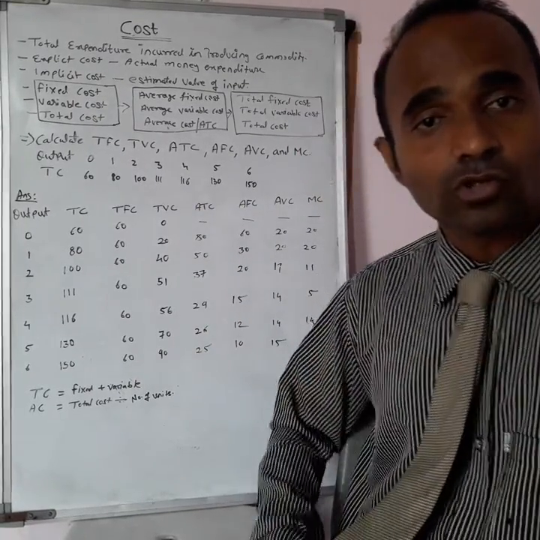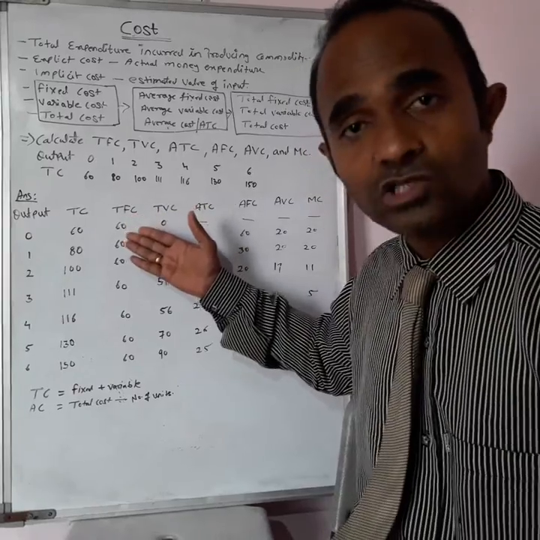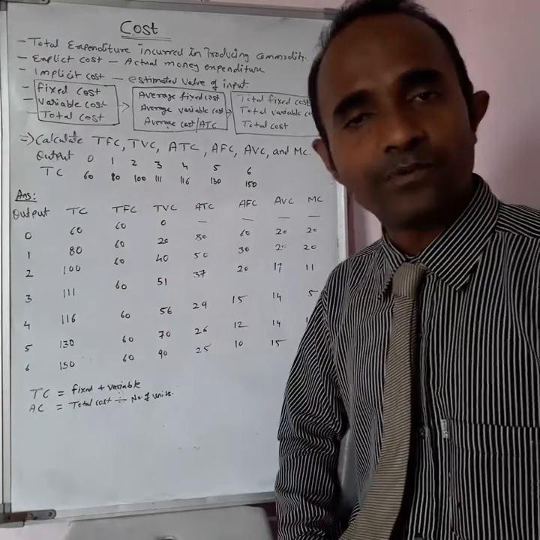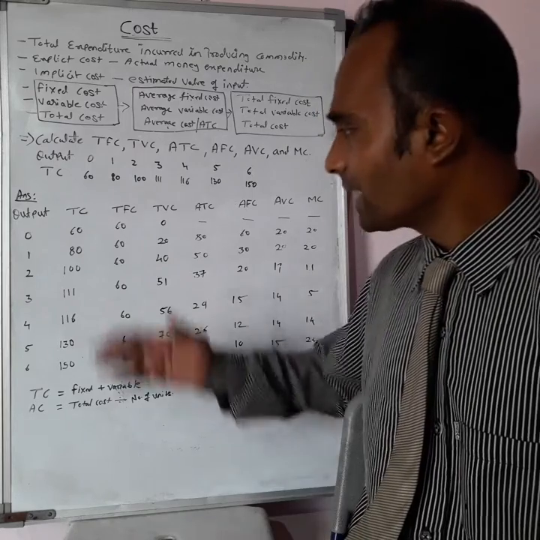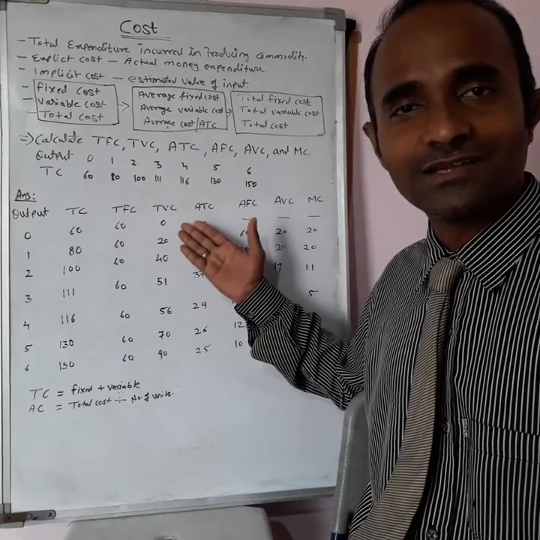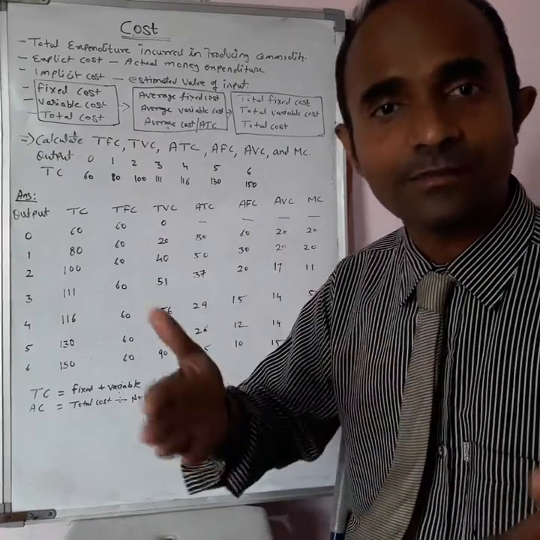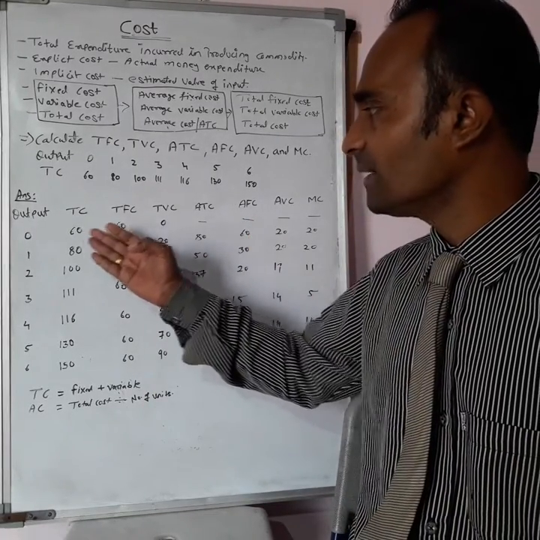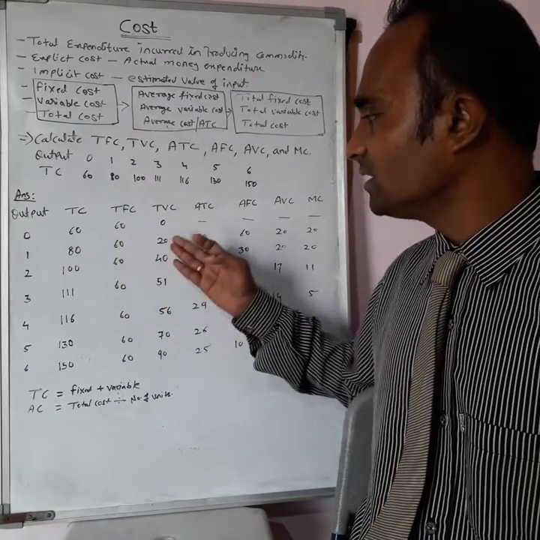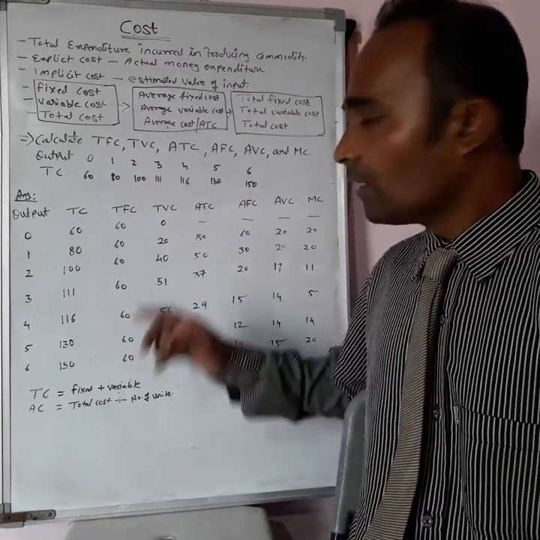Now with the help of the total variable cost and total fixed cost, you get the total cost. Or you can subtract the total fixed cost from the total cost, and you will get the total variable cost. This is the other method. 60 minus 60 is 0, 80 minus 60 is 20. Why am I saying this?